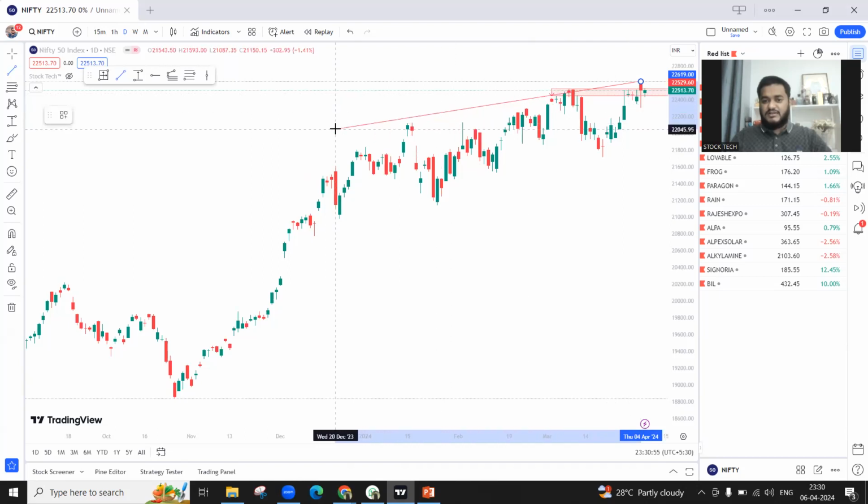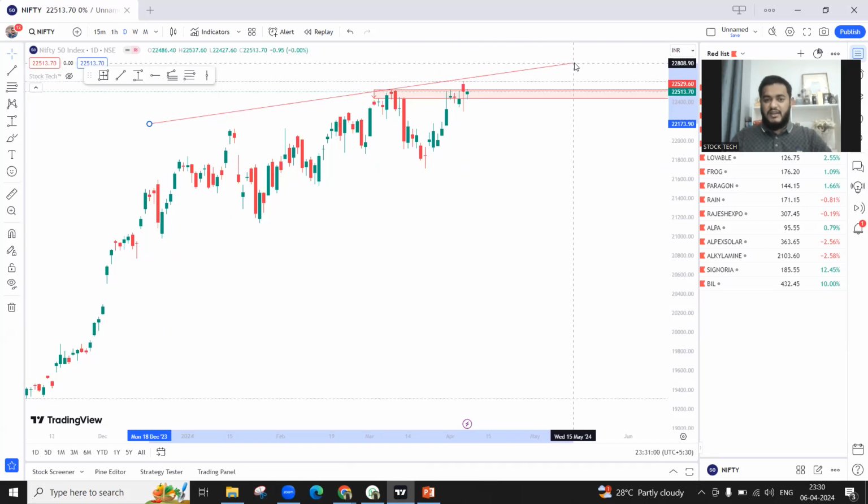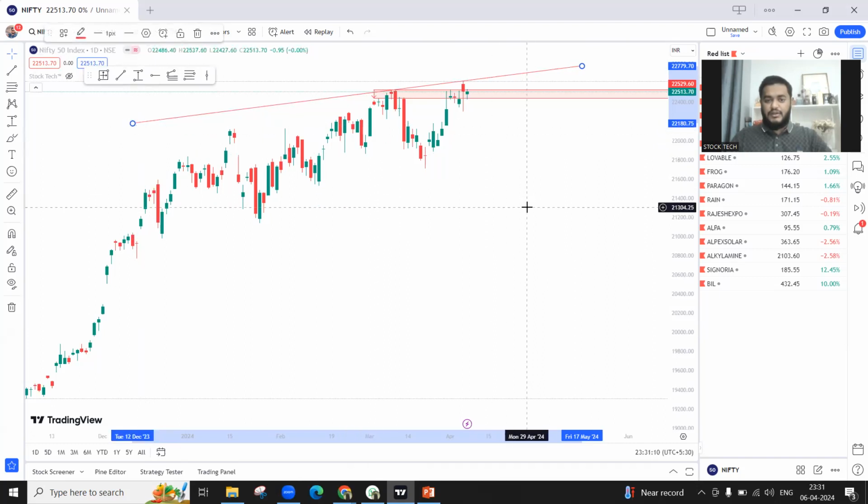Now, if you look at the trend analysis, considering this as the new top, we will find that the resistance is a very strong resistance now, connecting almost 3 tops over here. I would just extend it. This is the new resistance that has been formed now, considering the current top as the new point of resistance. So you will see a new resistance line passing through this.